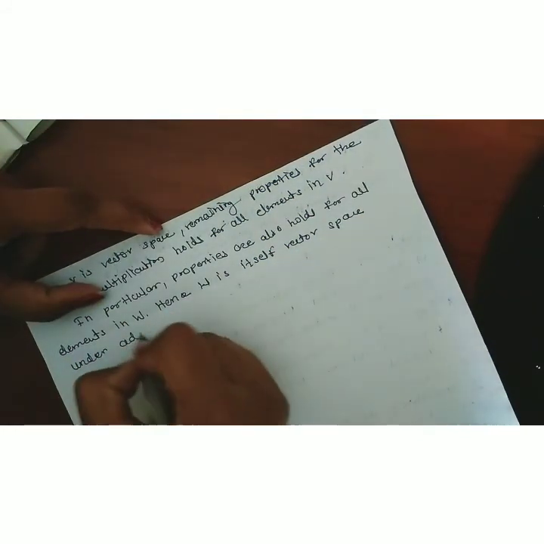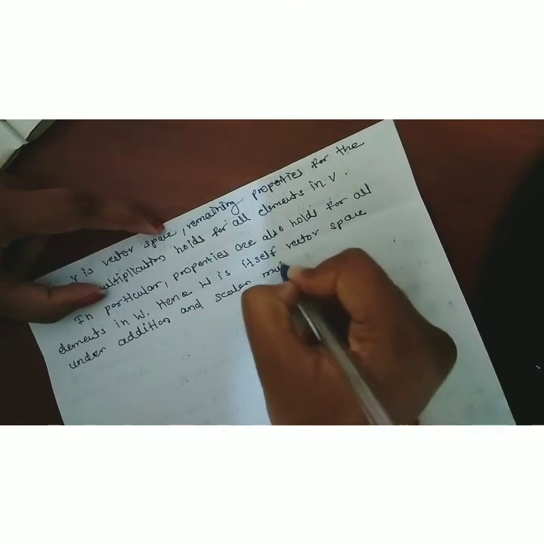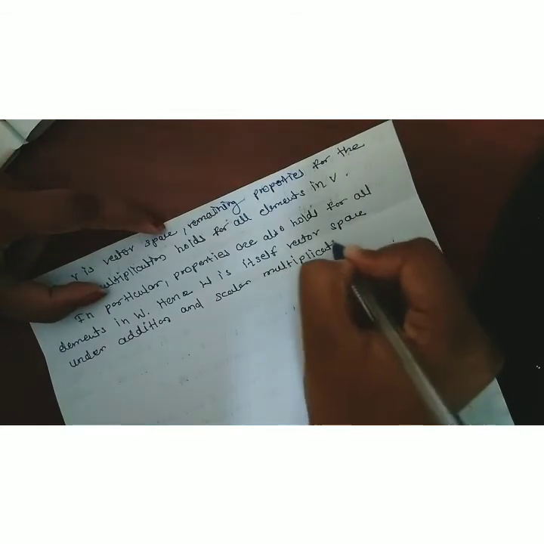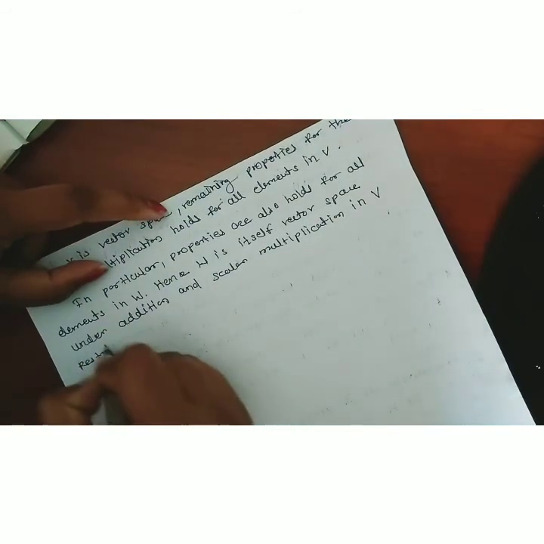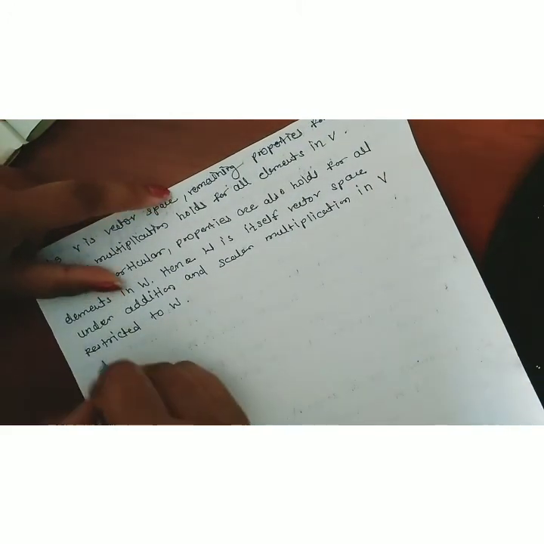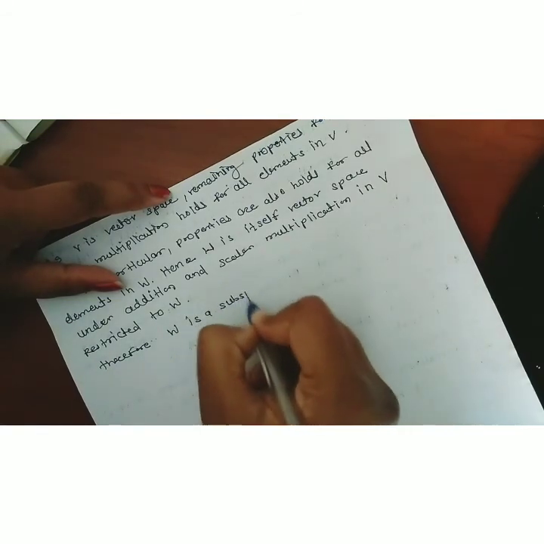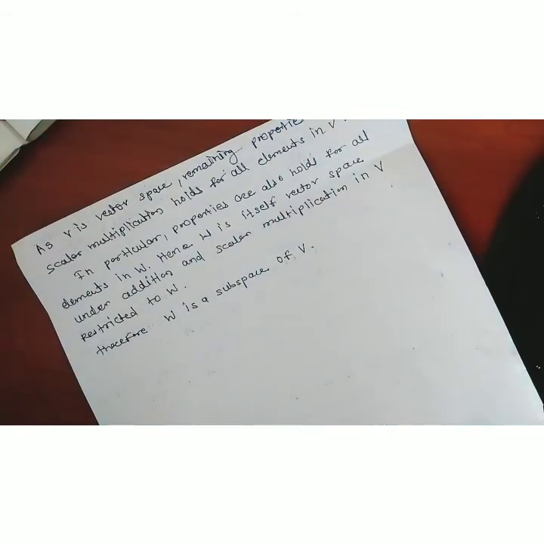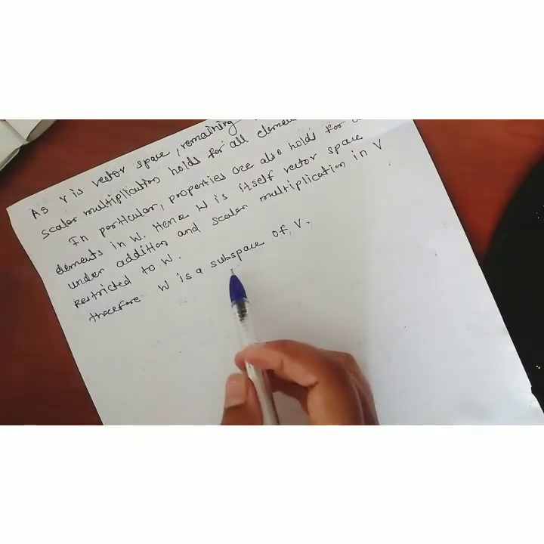under addition and scalar multiplication in V, restricted to W. Therefore, W is a subspace of V. Therefore, all the properties of a subspace are satisfied in W. Therefore, this implies that by using these two properties, W is a subspace of V.